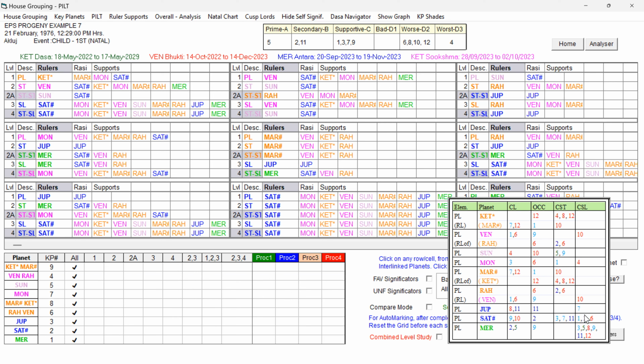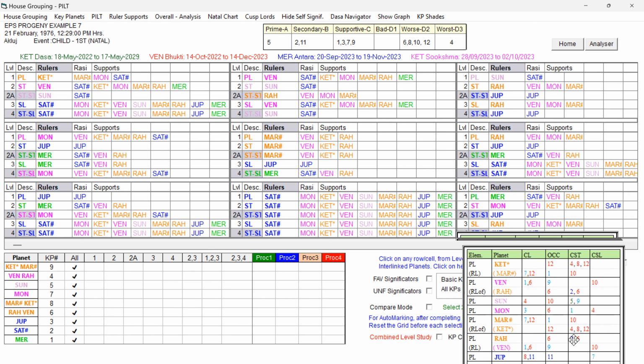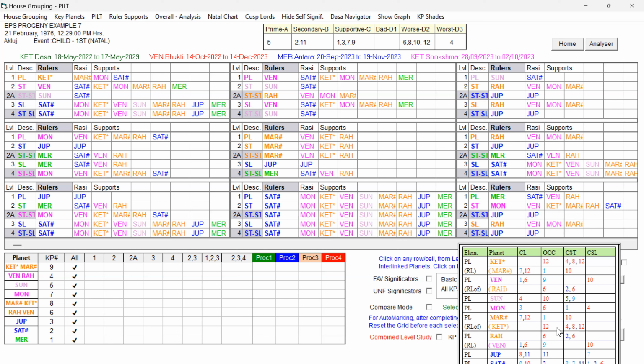Only 8 and 12 in the CSL indicate some obstacles, but otherwise it is having all the favorable significators. Now let us check what the star lord is indicating. Star lord Moon is pink shade. It is having 3, 6, 1, and 4. It is a mixed one, that too fourth cuspal sublord, but it is not having any unfavorable grouping.